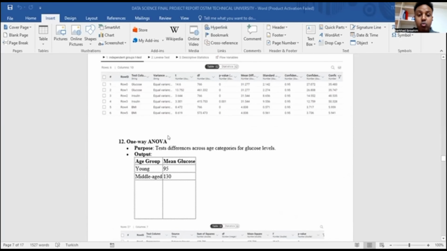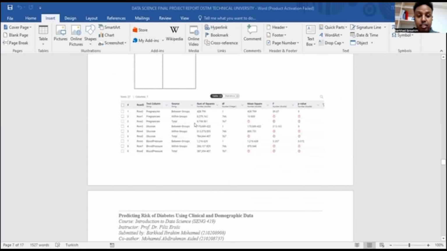Then we have a one-way ANOVA. This test checks if the glucose has a different level by age groups. The young patients have lower glucose levels. Also, the older patients have higher glucose levels. This test shows us the age influence on glucose levels.